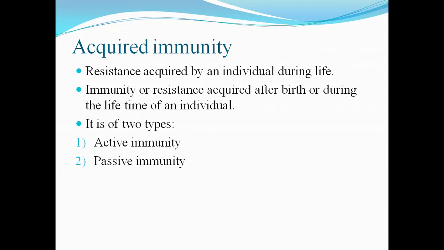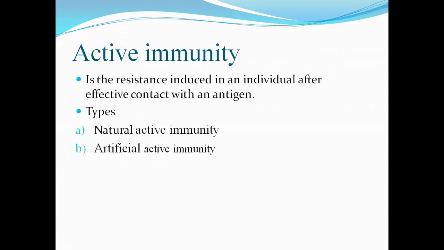Now we will see what acquired immunity is: the resistance acquired by an individual during life, that is, immunity or resistance acquired after birth, during the lifetime of an individual. Here again two classifications mainly, active immunity and passive immunity. Active immunity is resistance induced in an individual after effective contact with an antigen. Here again two classifications, natural and artificial active immunity, which we have already seen.